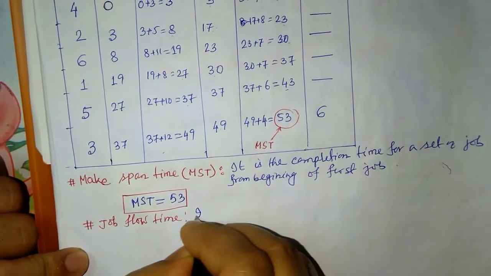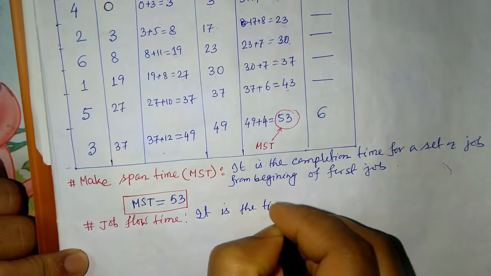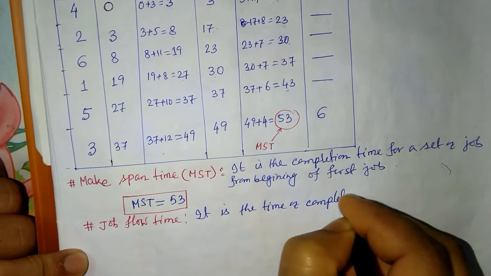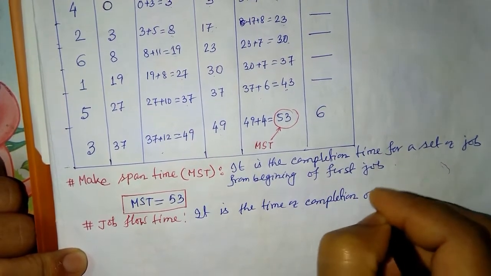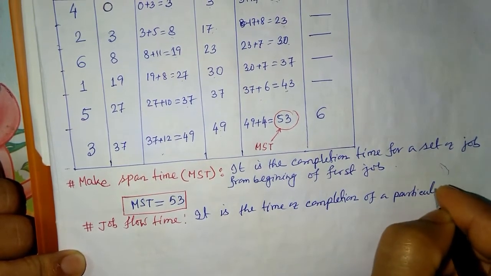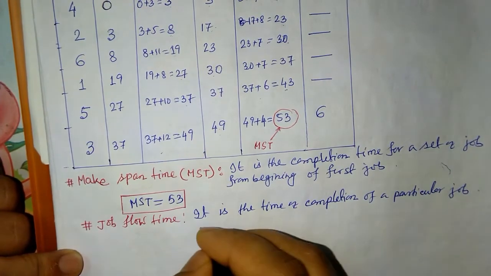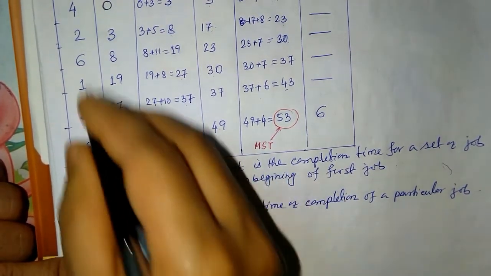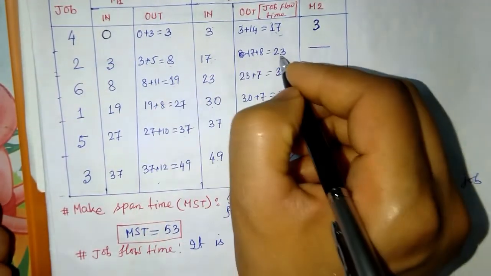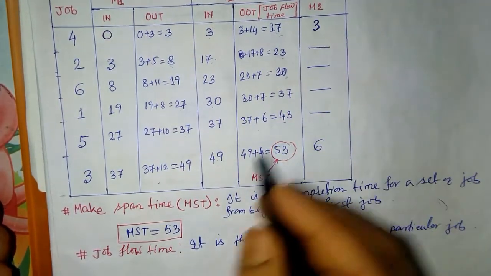So it is the time of completion of a particular job. We can write job flow time for job 4 is 17, job flow time for job 2 is 23, job flow time for job 6 is 30, like this.